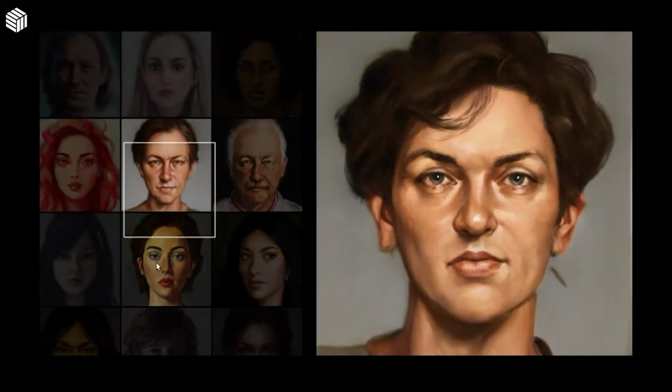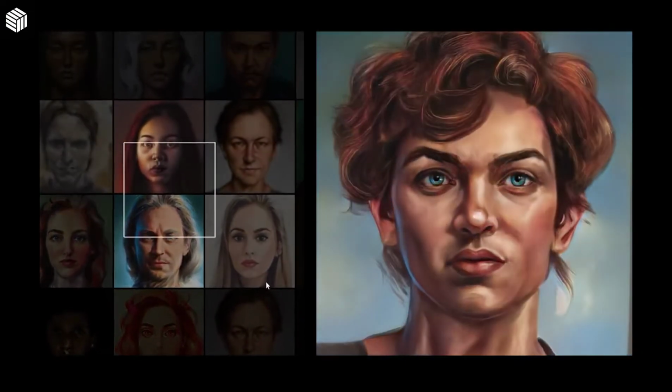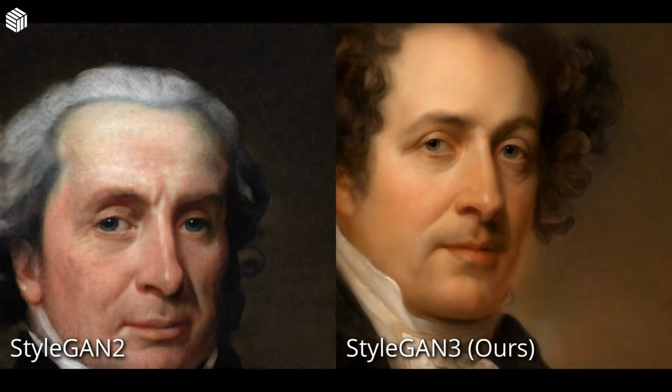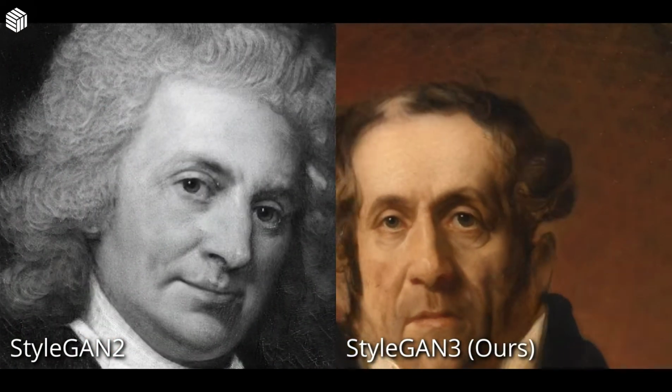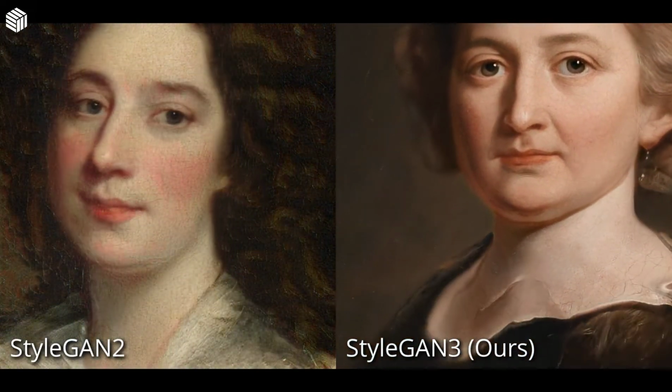StyleGAN 3 removes a major flaw of current generative models, opening up new possibilities for their use in video and animation. The first two videos demonstrate the texture sticking issue in two cinemagraphs created using generators trained on the unaligned FFHQ dataset. The looping videos show small random walks around a central point in the latent space. Observe how the details, hairs, wrinkles, etc. in the StyleGAN 2 result appear to be glued to the screen coordinates while the face moves under it, while all details transform coherently in our result.